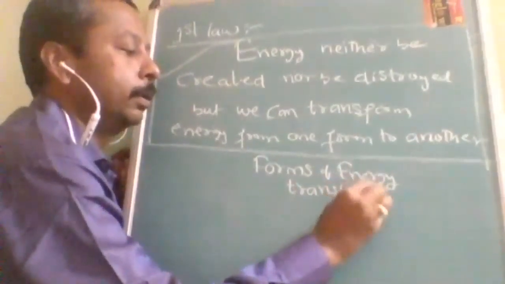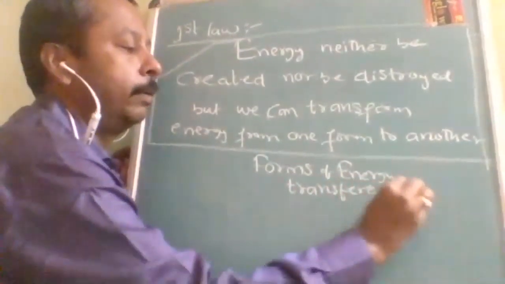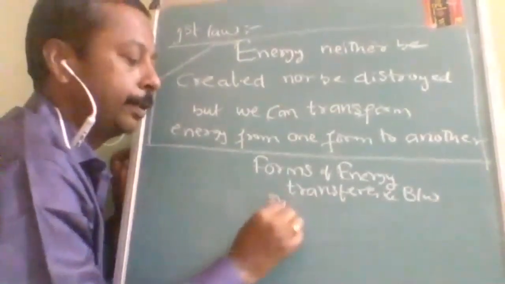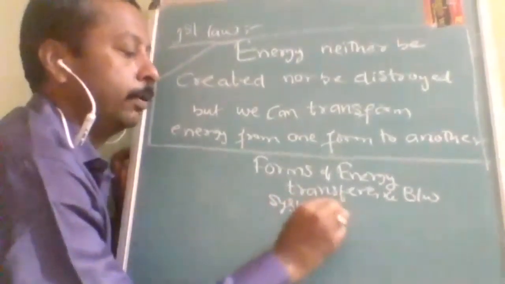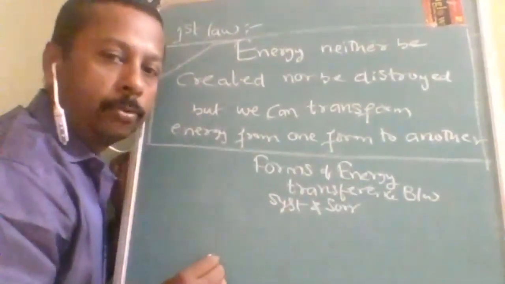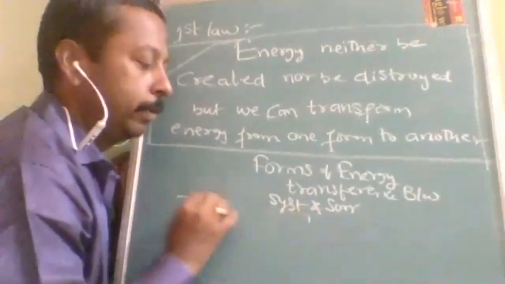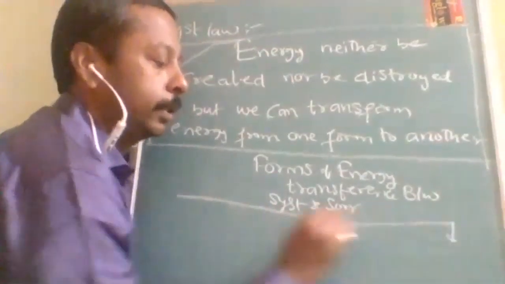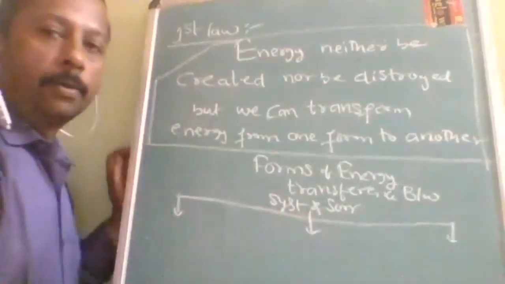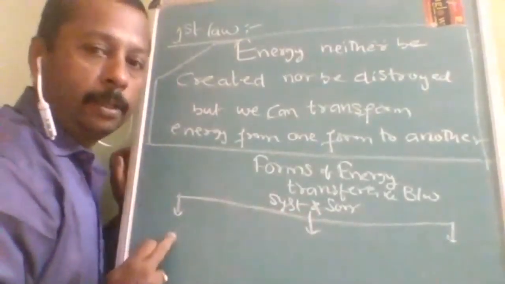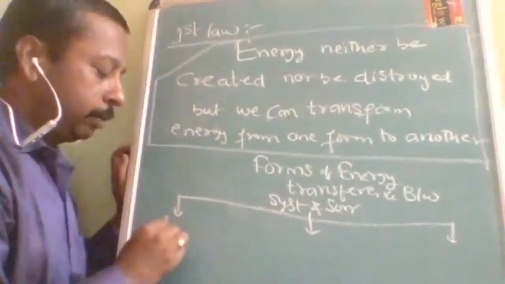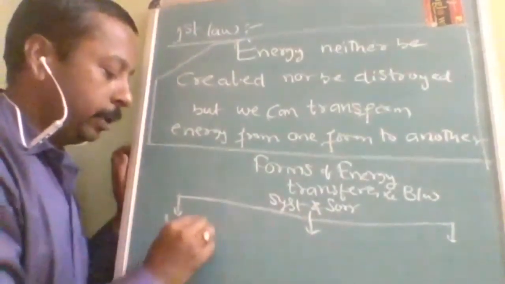In this chapter, only two types, but as a total, there are three types of energy that can be exchanged between system and surroundings. First, transfer of energy will be in the form of heat.